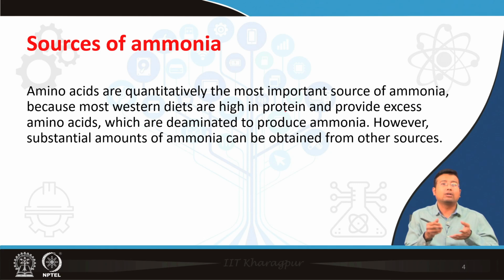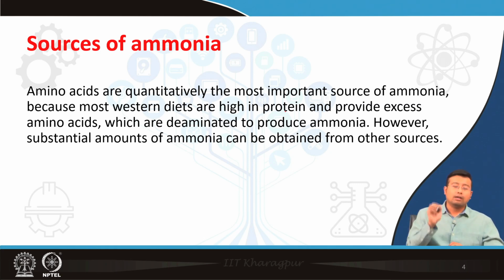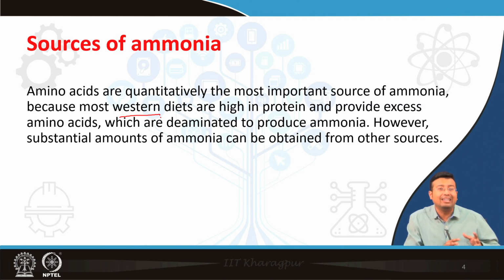So, let us look at the sources of ammonia to start with. As I always mention, the main source of ammonia is the nitrogenous waste from a proteinaceous diet. The more protein we eat, the more ammonia will be produced in our body. So, it is of much more concern, especially in western diets which contain much more protein. Compared to that, in the Indian diet we have a higher percentage of carbohydrate. So, the amount of ammonia or nitrogenous waste produced after a western diet is much more.